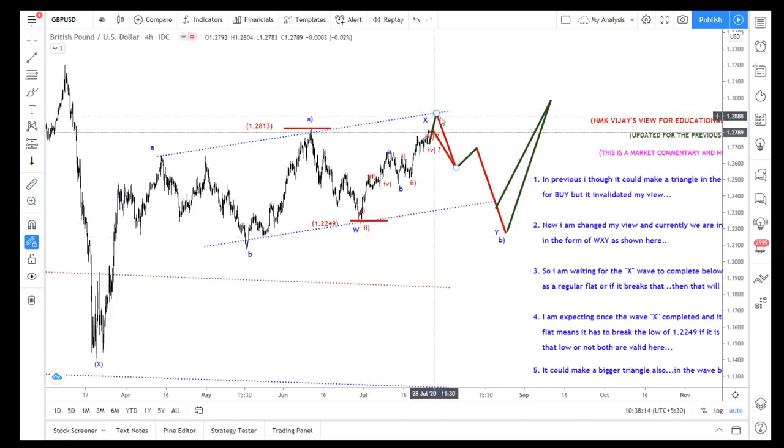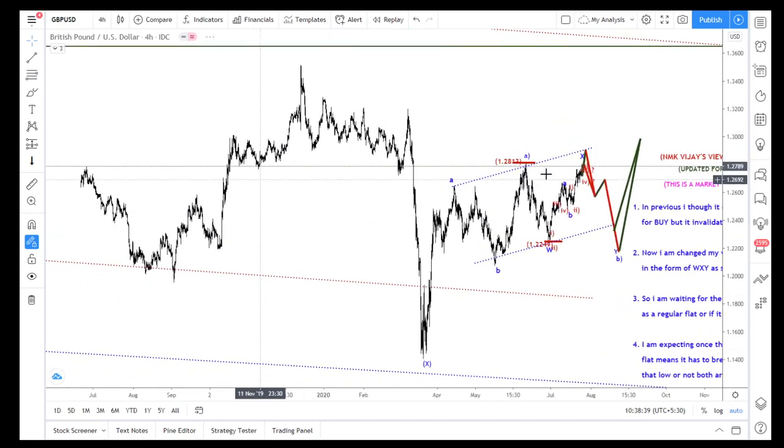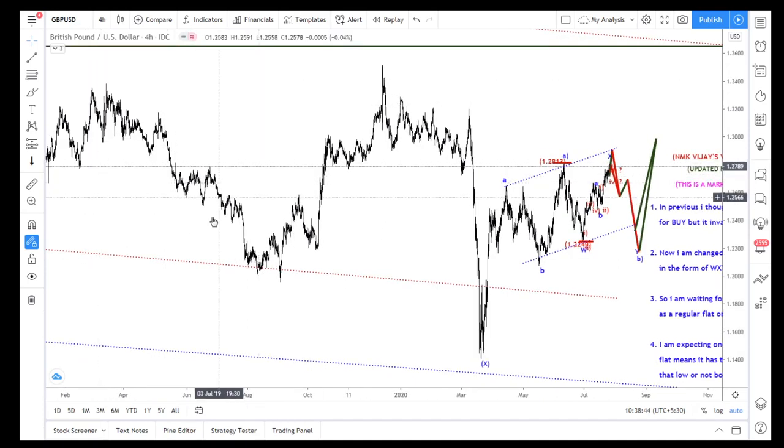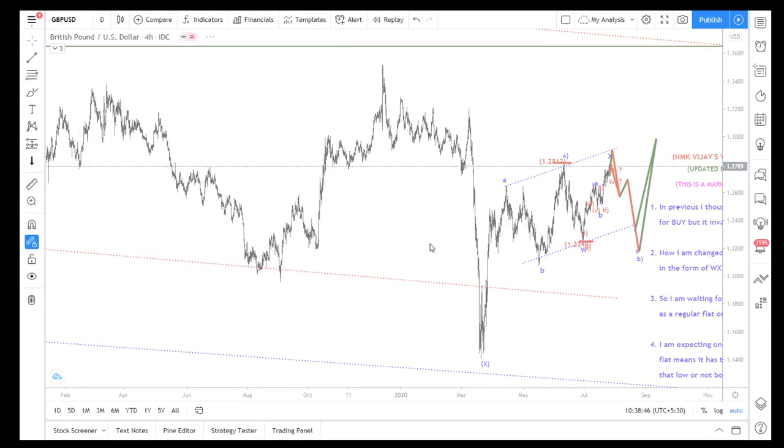If it already breaks this high, then that will become a running flat. Or if it is an expanded flat, it can break this. So now I am expecting a three-wave structure to the downside, is my view, because DXY has reached that major support zone. EURUSD has been in the resistance zone. At the same time, GBPUSD is also in the major resistance zone. Here, see, there is a massive resistance zone in the daily.